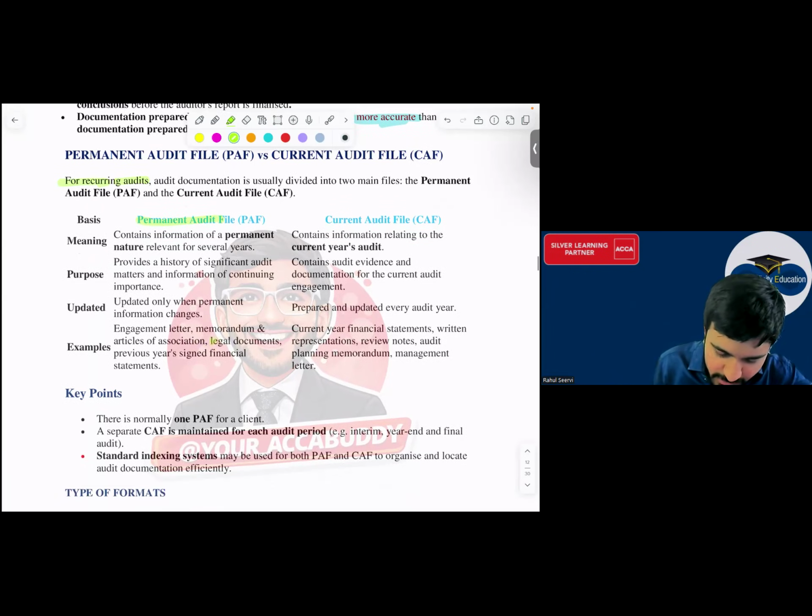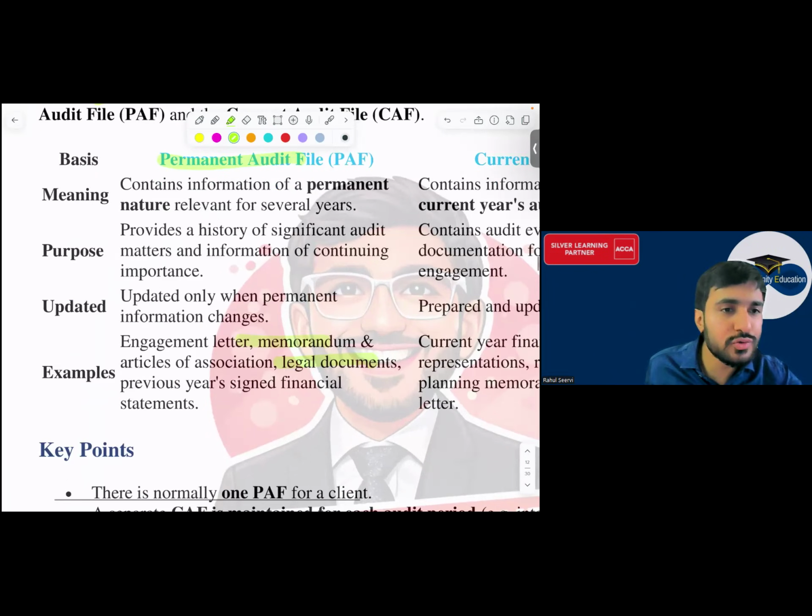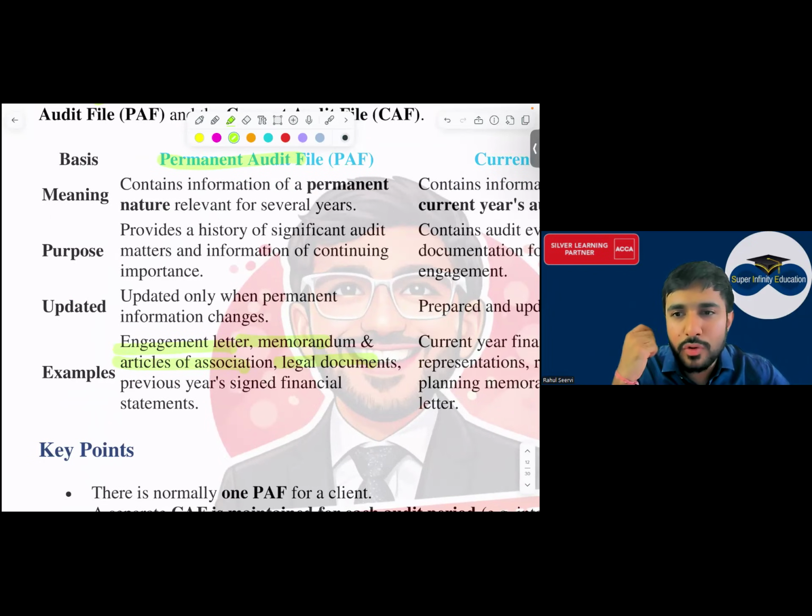Like legal documentation, memorandum and article of association, when a company was created, everyone, engagement letter, all these are of permanent nature. Article of association, memorandum, what it is written, each and everything about the company's detail, the governance, each and everything which is same, हर साल वो same ही होता है. So which is of a permanent nature will be stored in this audit file.